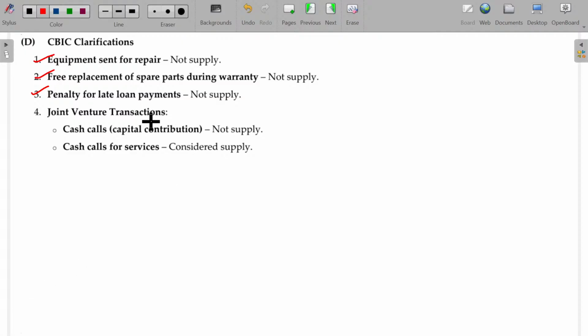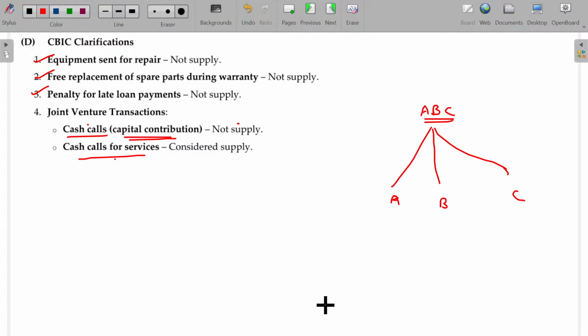In case of joint venture transactions, if it is a cash call, cash call being a capital contribution is not supply. Cash call for services is considered as supply. For example, ABC is a joint venture entity where A, B, C are the joint venturers. Is that clear? Now, as A, B, C are the joint venturers, what happens here?